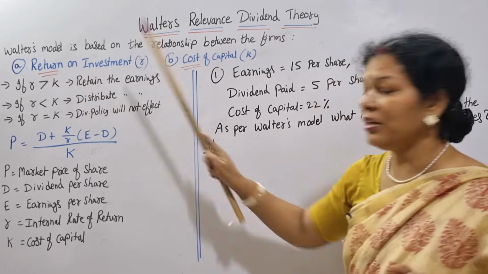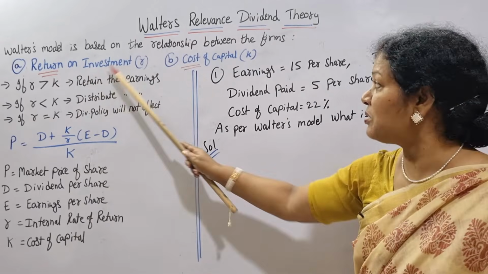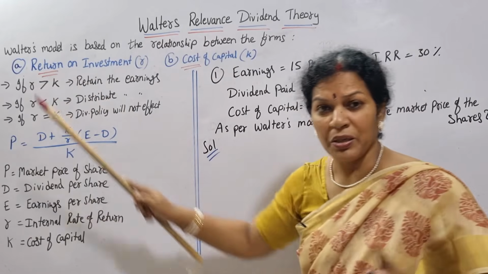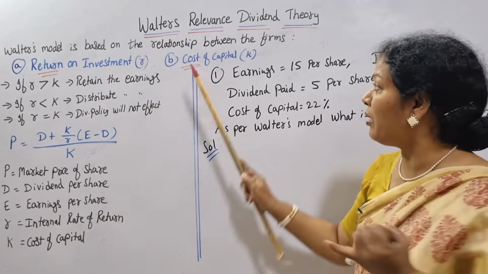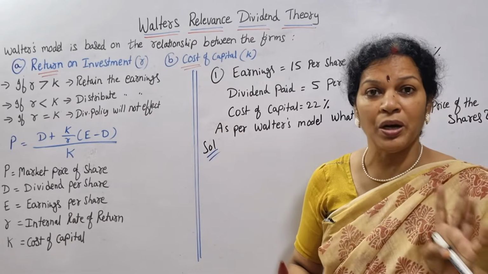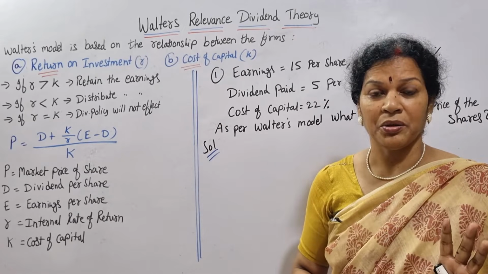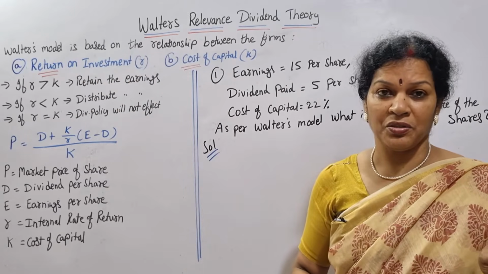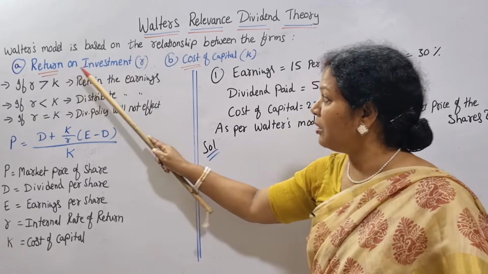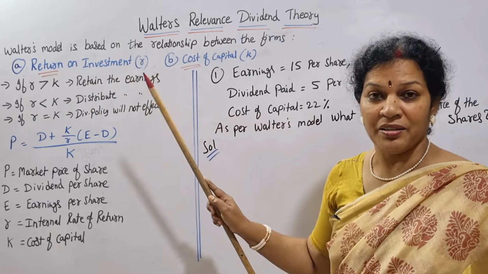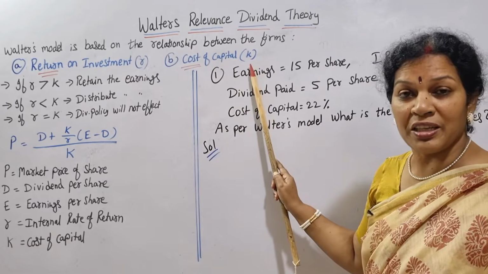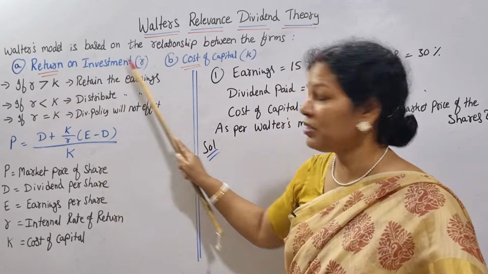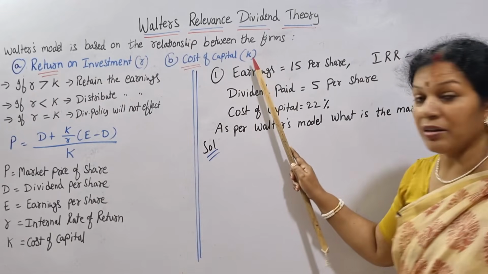One is return on investment, and the other is cost of capital. Return on investment: how much is the return he is getting, and what is the cost of the capital. These two are very important. This model is based on these two concepts. Now, return on investment means R, and cost of capital means K.